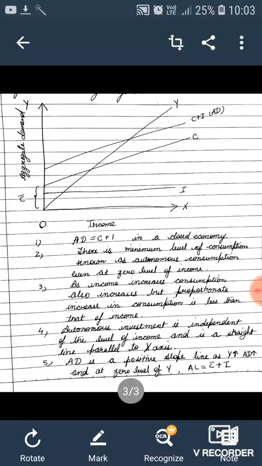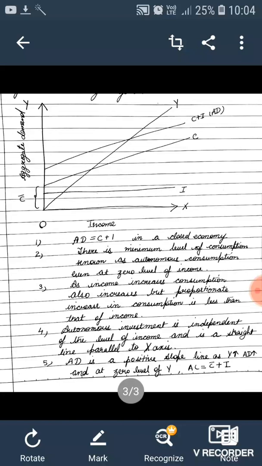It is planned for a year, and they decide that in the coming year they will invest this much capital. So this investment is a straight line parallel to the x-axis, meaning it is independent of the level of income.